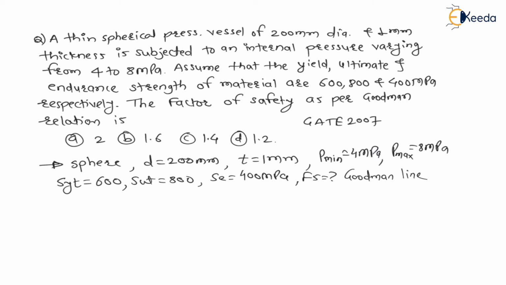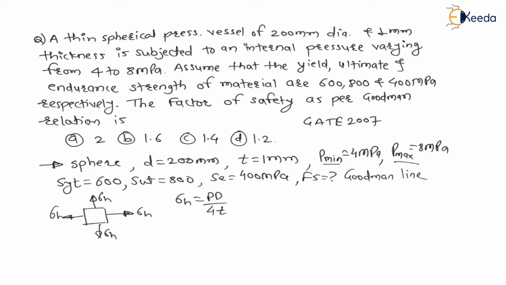Now as pressure is varying from minimum to maximum, and as it is a thin spherical pressure vessel, it is subjected to hoop stress in both directions, of the same magnitude. Therefore the hoop stress is PD divided by 4T for a sphere, which is the maximum stress. As the same stress acts in both directions, there is no need to consider combined loading; only single loading is fine, because both stresses are equal.